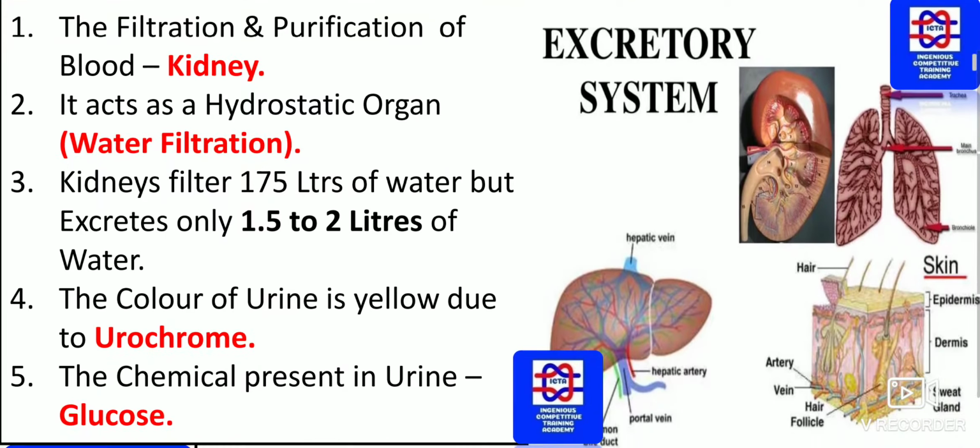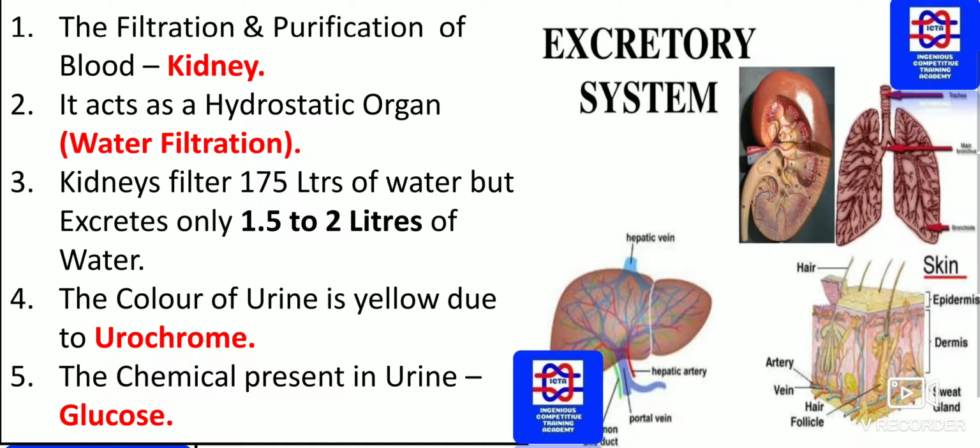What exactly is the function of the kidneys? The main function is the filtration and purification of the blood in the human body, and it acts as a hydrostatic organ. What exactly does hydro mean? Water. Hydrostatic organ means water filtration organ. The kidney filters 175 liters of water but excretes only 1.5 to 2 liters of water. The rest of the water is circulated.